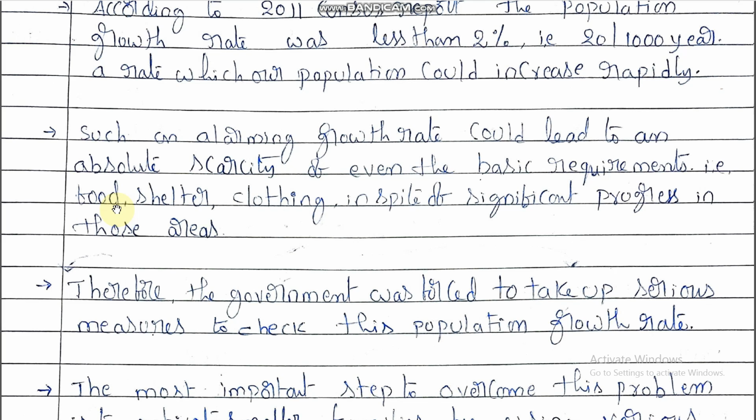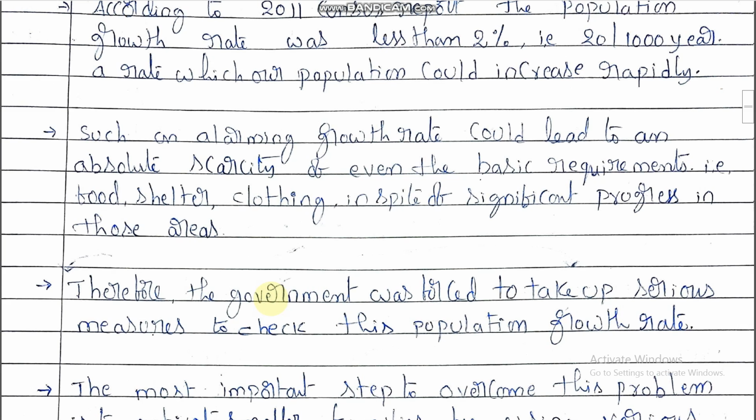Nowadays we are getting only hybrid varieties, so obviously our lifespan decreases. So even the basic requirements, food, shelter, clothing, in spite of significant progress in those areas, obviously when the population increases, the basic requirements also decrease.